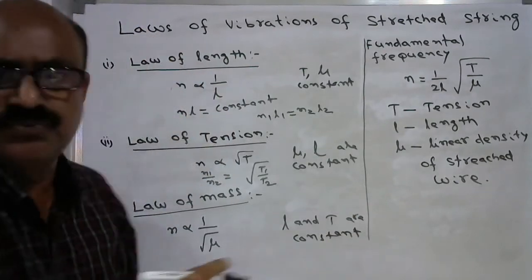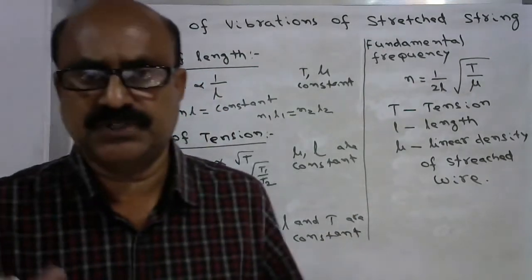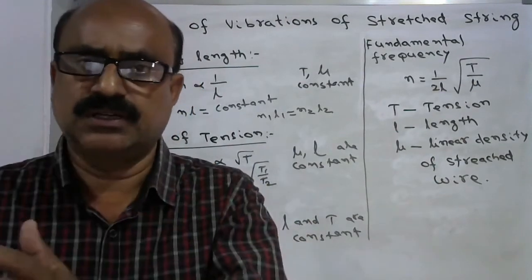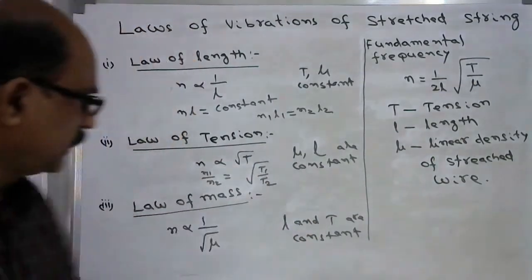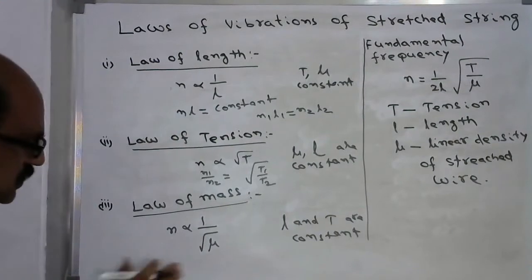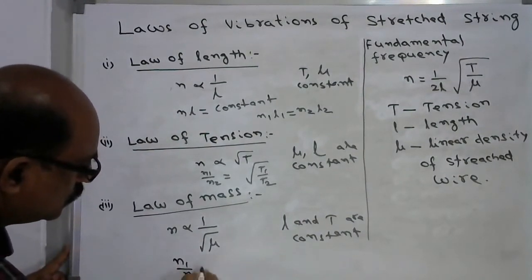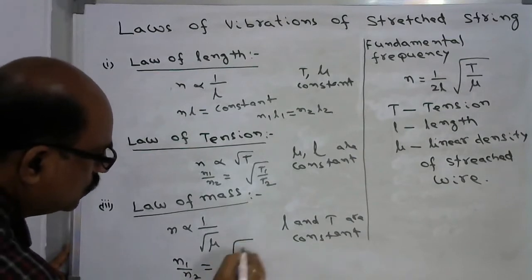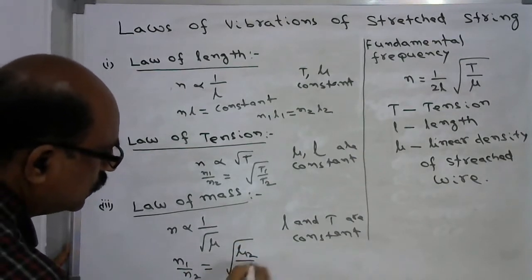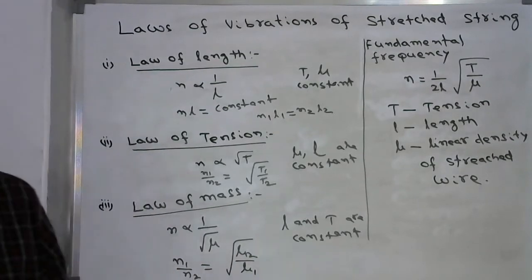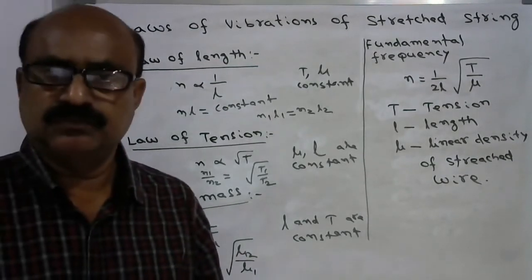We have to keep two physical quantities constant in order to establish a relation between the frequency and any other quantity on the right side. So from this you can find N1 by N2 is equal to under root mu2 over mu1. This is the third law.